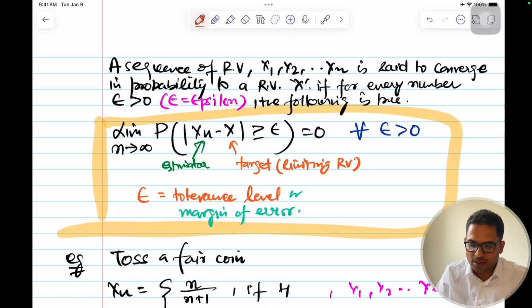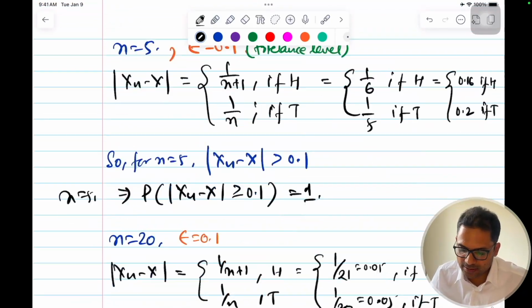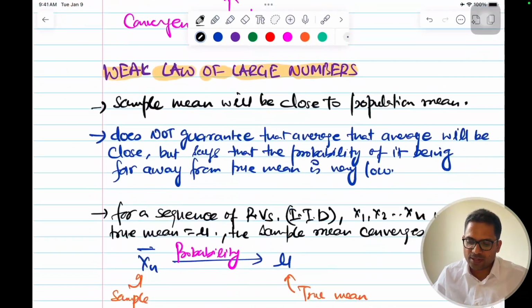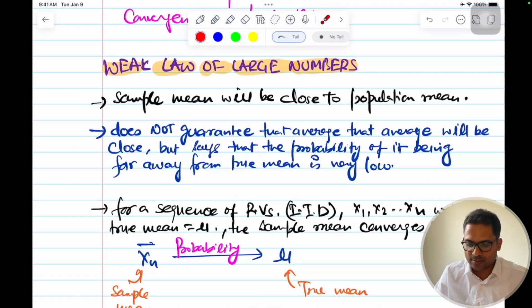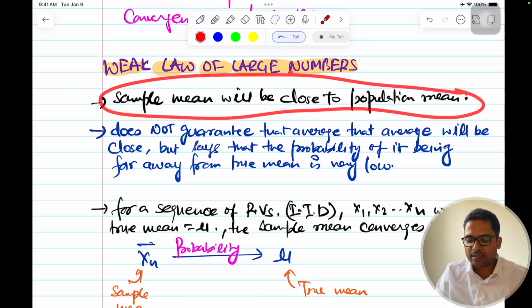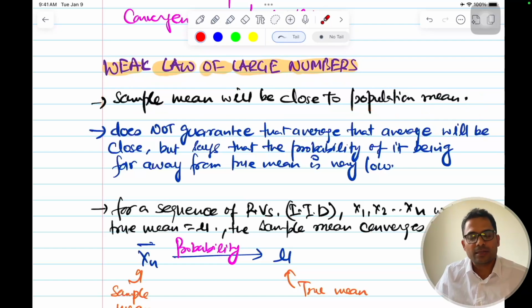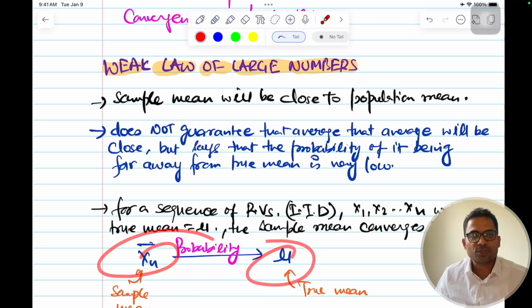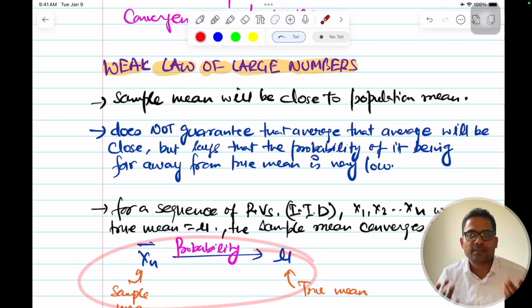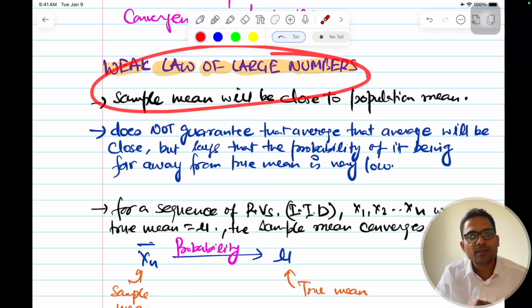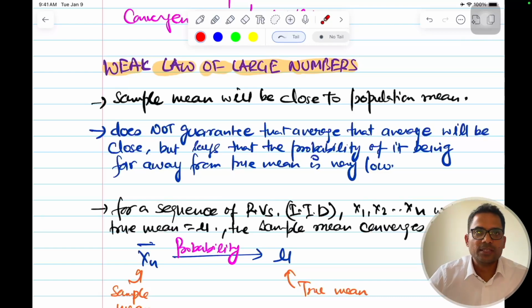I hope convergence in probability and its immediate application in the weak law of large numbers is clear, and the application of the weak law of large numbers in statistics is also clear: that the sample mean will be close to the population mean. If you have a sequence of IIDs, then the sample mean converges, and we use this as a rule readily, but this is because of the weak law of large numbers. If this is clear, let's move to the next point.